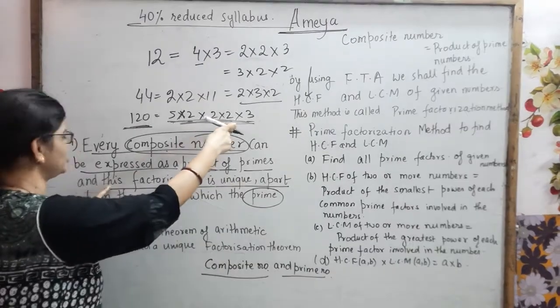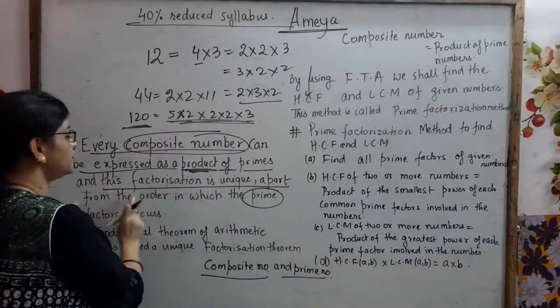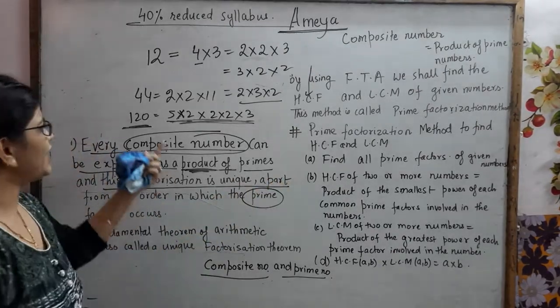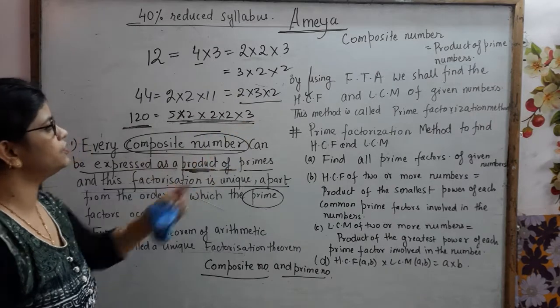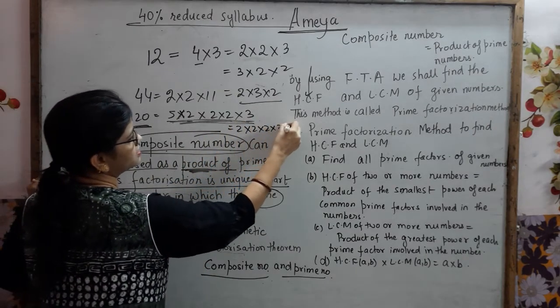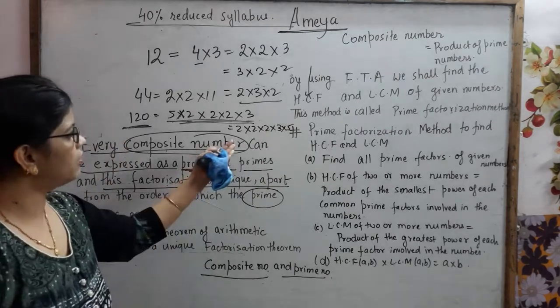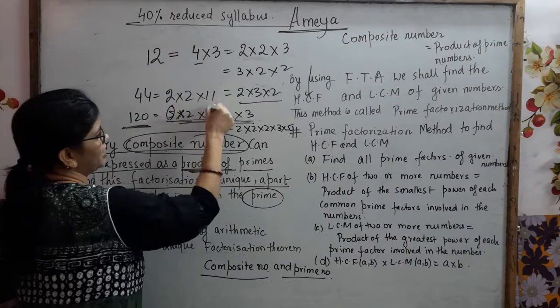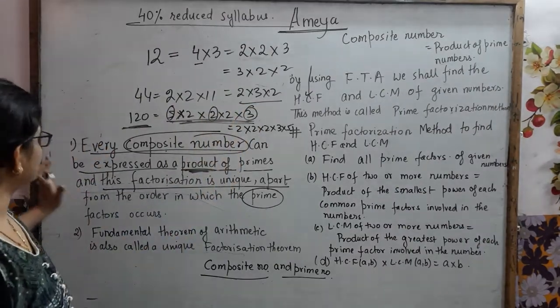See, this factorization is unique, apart from the order in which the prime factors occur. Yes, I wrote 5 into 2 into 2 into 2 into 3. What can you write? No ma'am, I want to write it like this. So definitely, apart from the order, the same prime factorization occurs. You are seeing the numbers; these are prime.